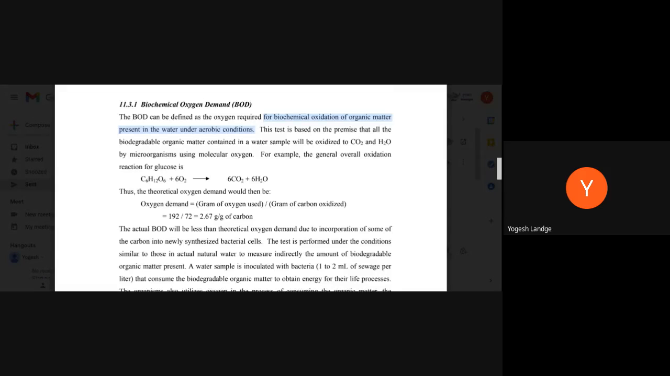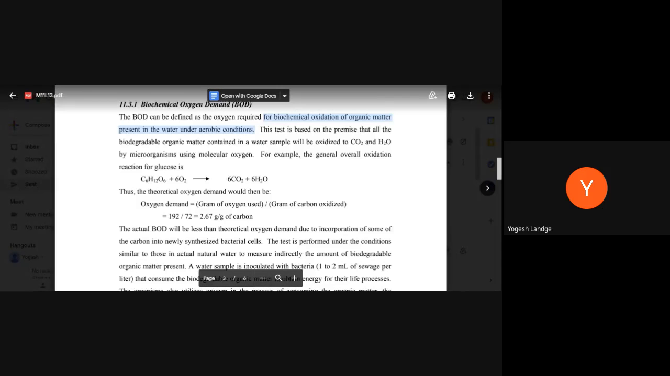So how much oxygen is required? To consume 1 gram of carbon, I require 2.67 grams of oxygen. For the consumption of a single gram of carbon, I need 2.67 grams of oxygen. That should be present. Then only does the complete reaction take place, forming carbon dioxide and water, which is the simple end product.